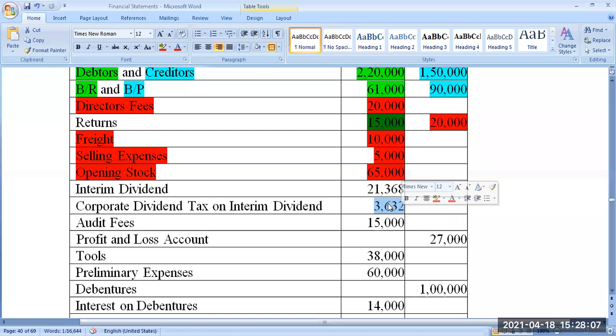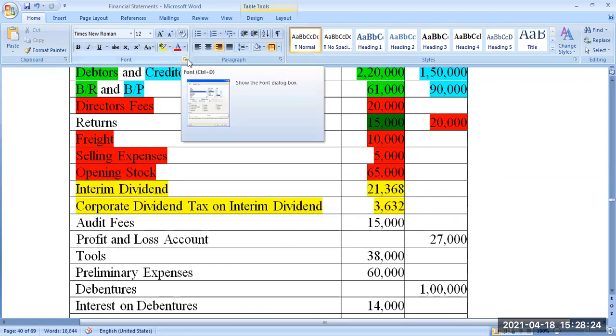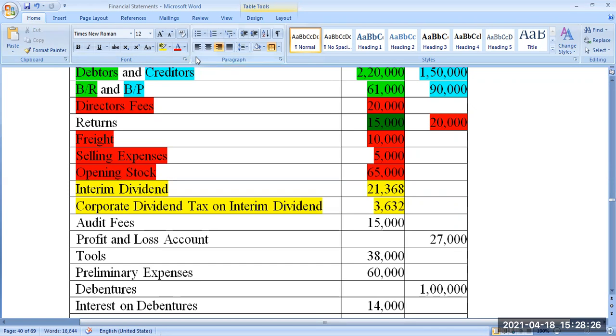So company will calculate the total dividend minus the tax payable on the dividend. The rest of the amount will be paid to the shareholder in the name of dividend. Okay. So all these put together is dividend for our calculation. Though tax and dividend are given separately, for us it is both together only. Instead of giving 25,000 as dividend, they are giving 21 as dividend and 3 as tax. Okay. Next, audit fee.